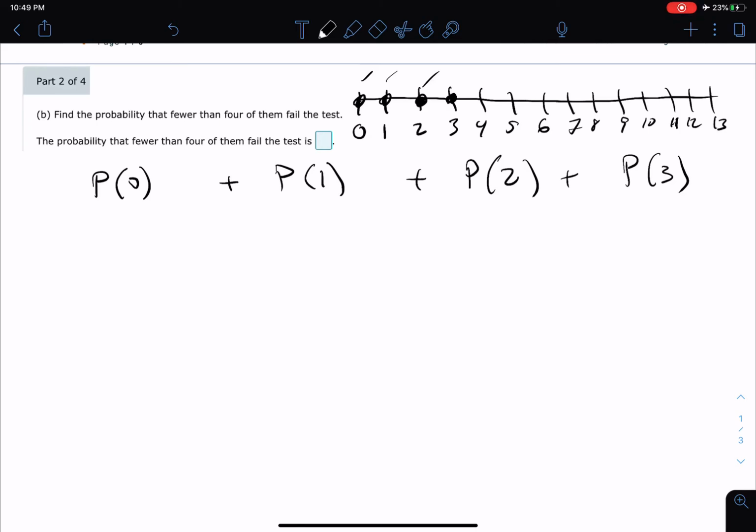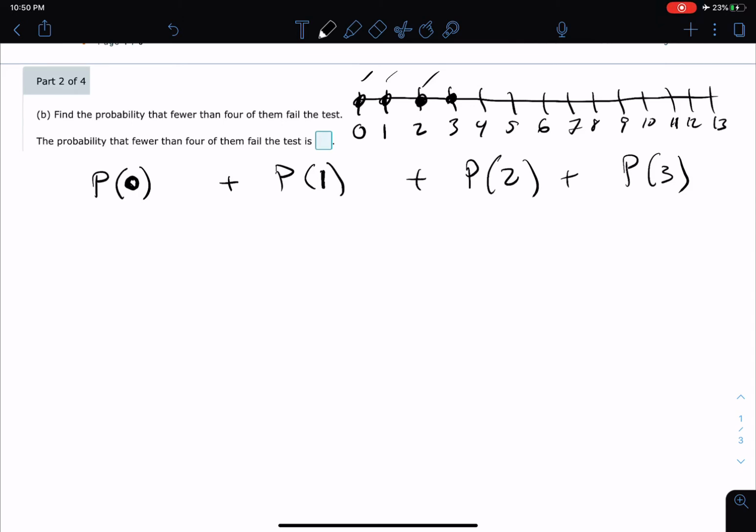Remember the formula? The x value is 0 when you say p of 0, and the x value is 1 when you say p of 1, and so on. The same things hold true from the last problem: the probability that they fail is still 0.06, and the probability that they pass is still 0.94.